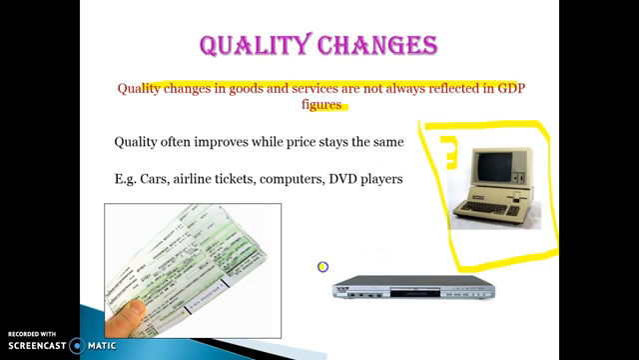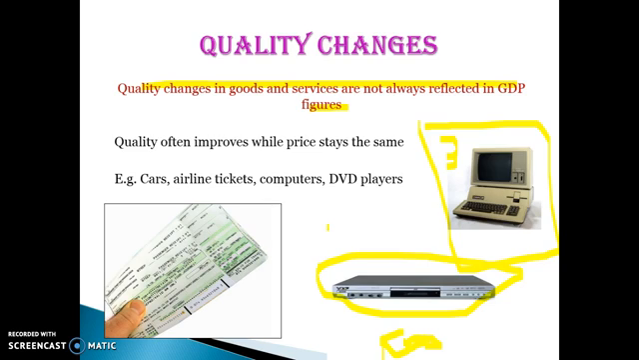Okay, same with DVD players. If we look back 10 years ago, this DVD player probably sold for $1,000. If it was in the shops now, it probably sells for $150. So it's actually showing that our GDP is reduced because the value has gone down. But again, when we use it in real terms, then it would be exactly the same.